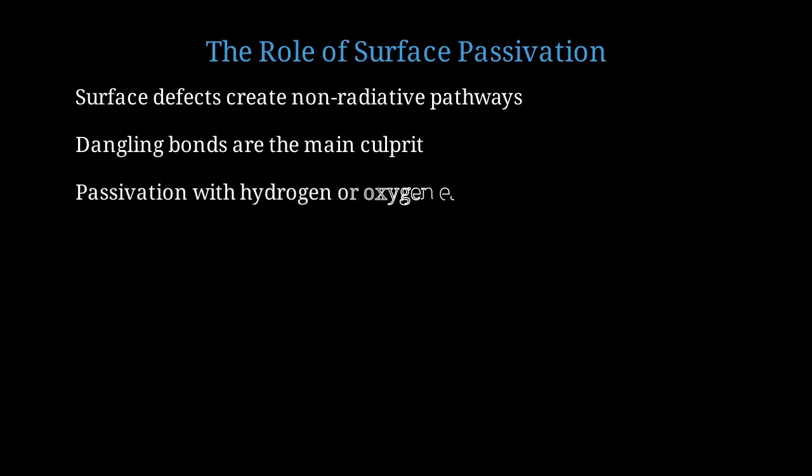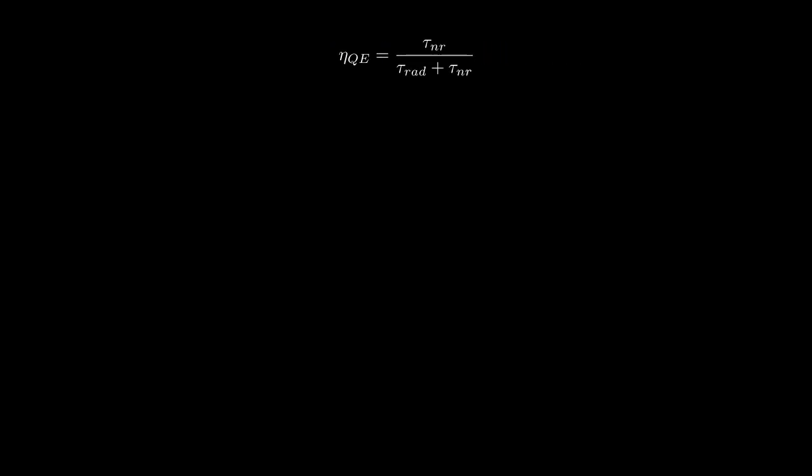To achieve bright luminescence, the surface must be passivated, typically with hydrogen or oxygen. This removes the dangling bonds and eliminates the trap states. The quantum efficiency equals the non-radiative lifetime divided by the sum of radiative and non-radiative lifetimes. Good passivation makes tau NR very long, approaching 100% efficiency. Now let's look at experimental evidence for this remarkable transformation from dark to bright silicon.